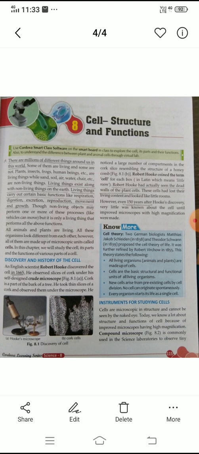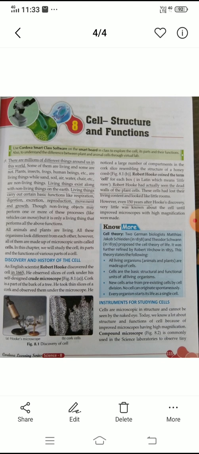Discovery of the cells. The cell theory was given with the effort of many scientists, but the first credit goes to one main scientist, Robert Hooke. In 1665, Robert Hooke first observed the cells with the help of his own microscope.